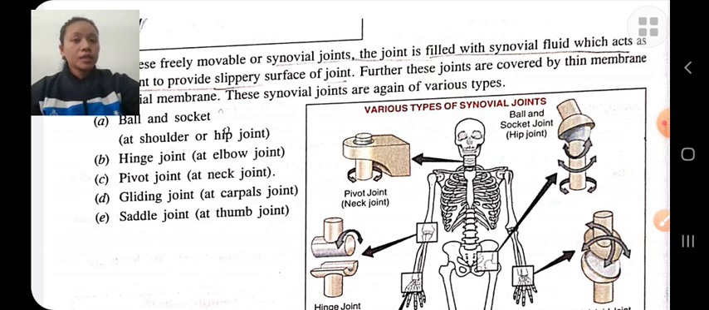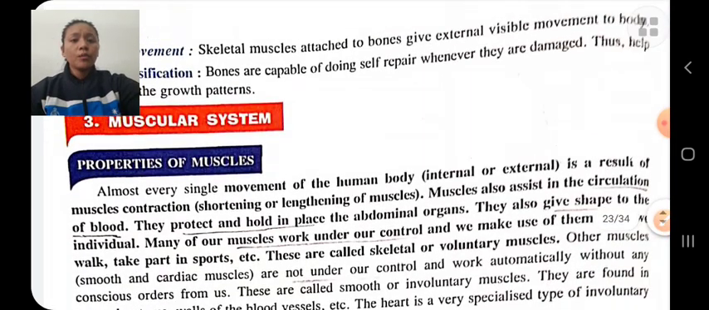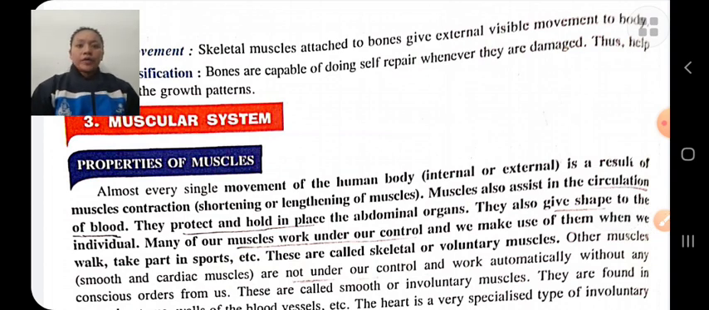Muscular system. The muscular system helps in movement. Every movement, whether internal or external, is due to muscular contraction. Muscular contraction means shortening and lengthening of muscle. Muscles help in circulation of blood. Muscles also help to protect our internal organs, hold them in place, and give structure and shape to individuals.